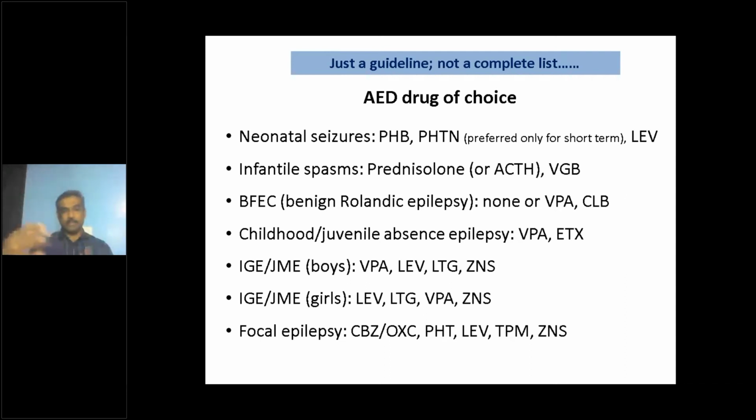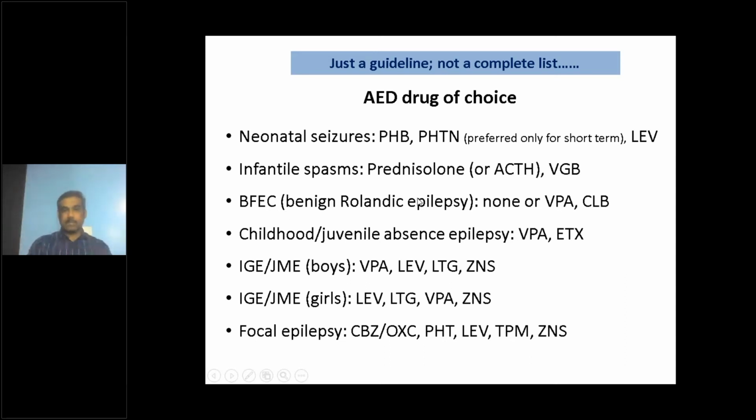After discussing so much about different seizure types, different epilepsies, neonatal seizures, we still use a lot of phenobarbital and phenytoin, but they should not be continued for years together. They should be used only short term in the neonatal age group. Levetiracetam can be a very good alternative. In infantile spasms, we know prednisolone or ACTH or vigabatrin can be the first drug of choice.